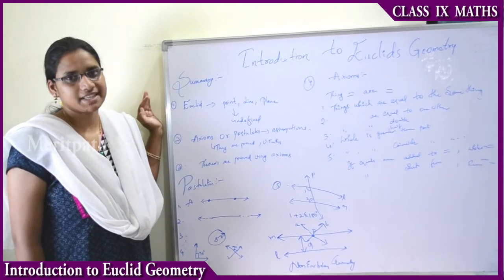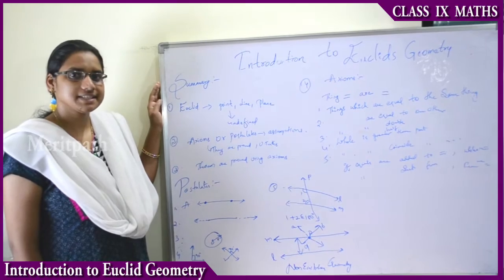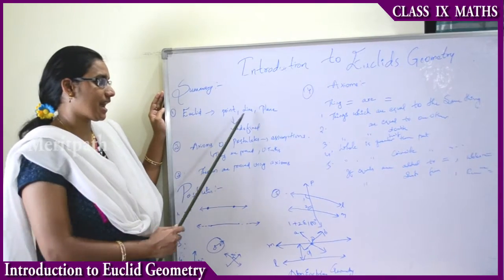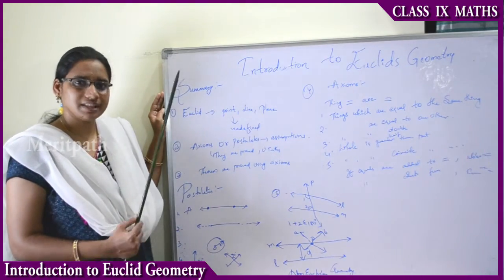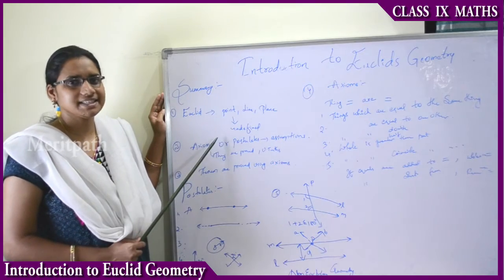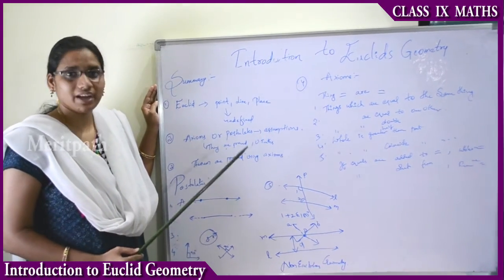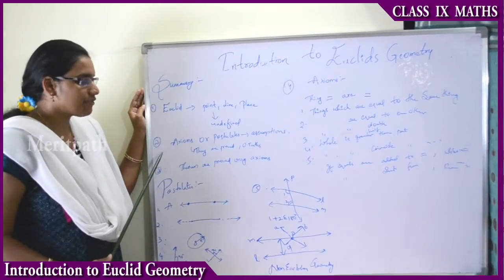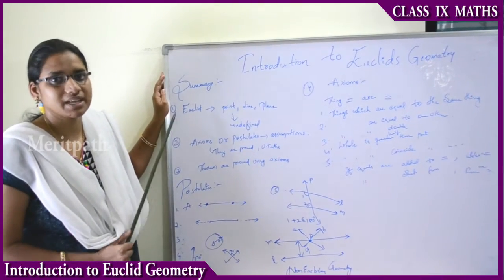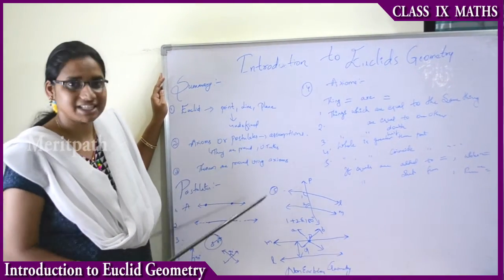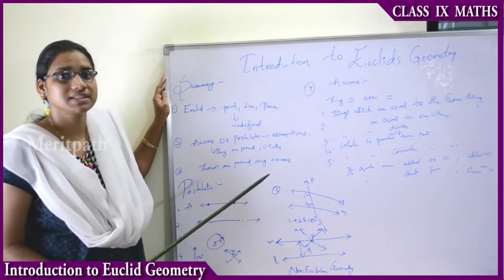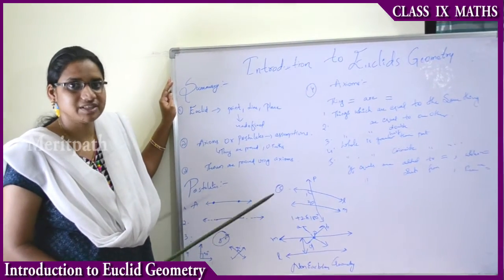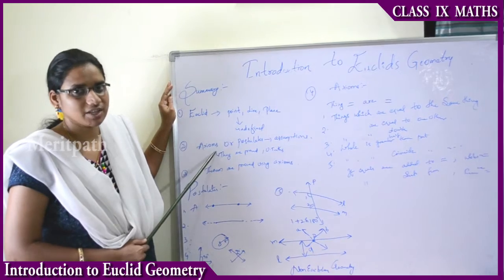Now let us deal with the summary of Euclid's geometry. First, Euclid defined some terms known as point, line and plane. All these terms are undefined terms. Therefore these are not derived from anything else. The second point is Euclid's axioms and postulates. Axioms are derived from assumptions, that is universal truths. The third point is the theorems, which are statements proved using Euclid's axioms and postulates.